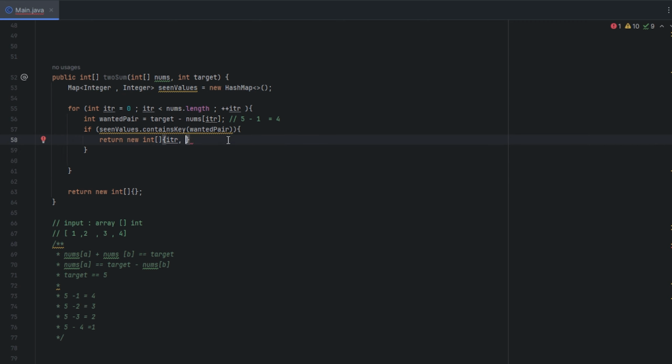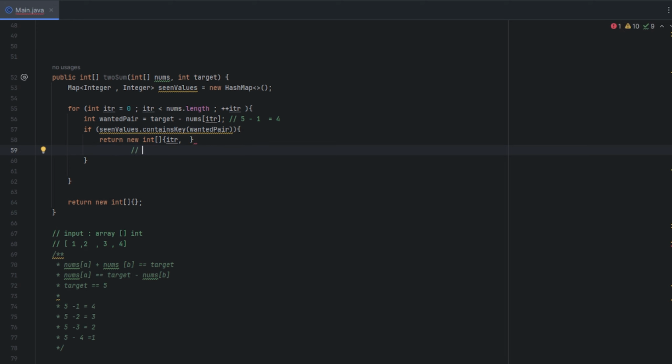And basically here what we want to do is get the value 4. Because the way we're going to add these in later is we're going to add them in as the value and then the index, because that way when we call 4, we're going to return the position that gives us 4. Return position. Cool. So here we're going to get the seen values, and we're going to get with the wanted pair. Because in our case it's 4, when we call get 4, it's going to return the position of 4, which in our case is going to be 3.